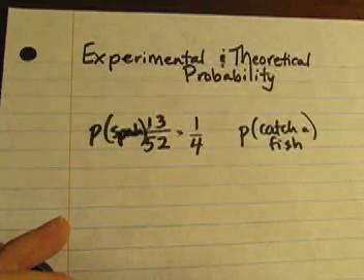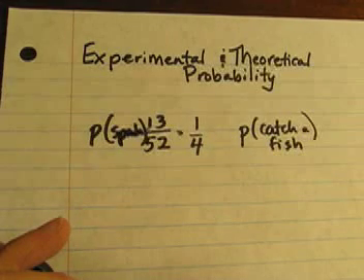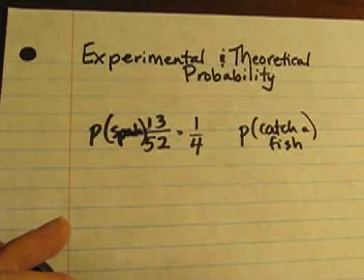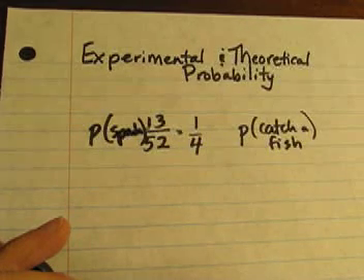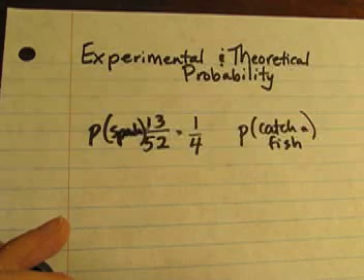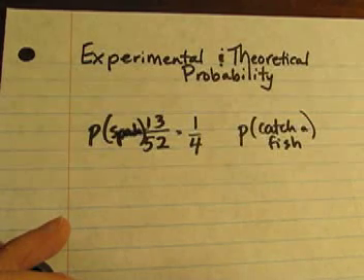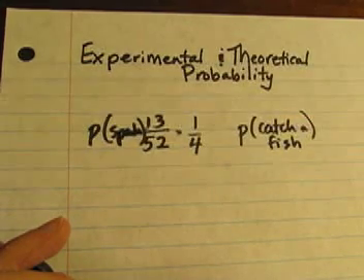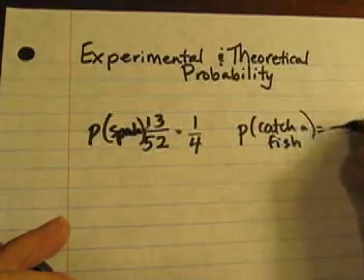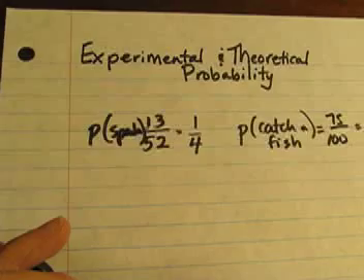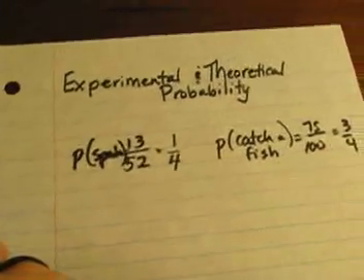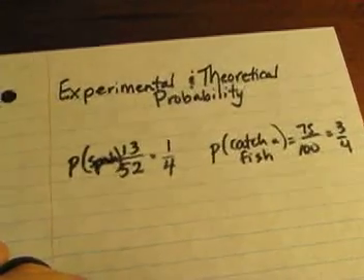Using experimental data, how many times I go out, how many times I usually catch a fish, I can predict or come up with a probability that I catch a fish the next time I go fishing. So if I know that I've fished 100 times and 75 times I've caught a fish, then I would say the probability would be 75 out of 100, or 3/4. It would be a guess based on what I already know about probability.